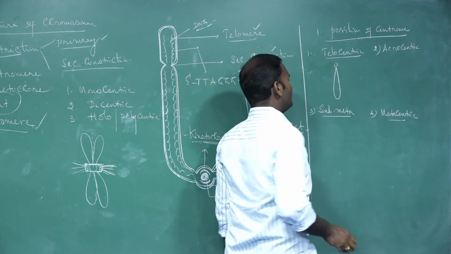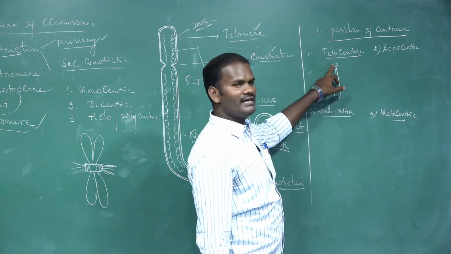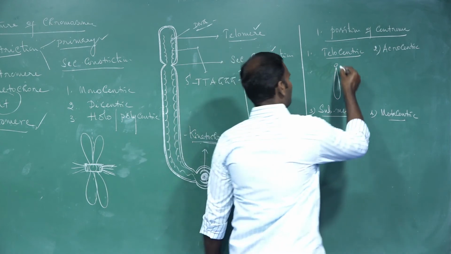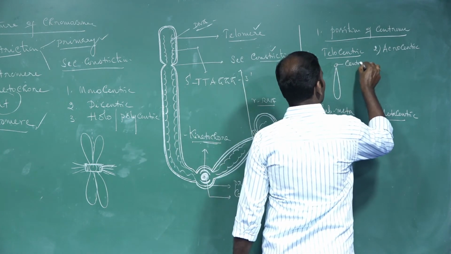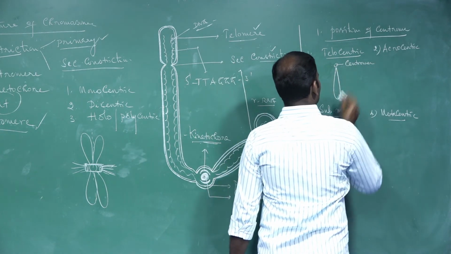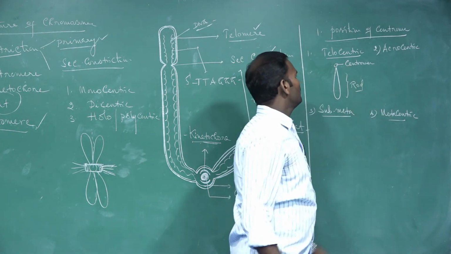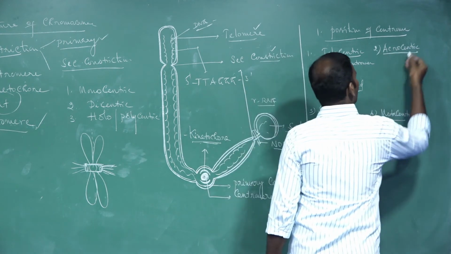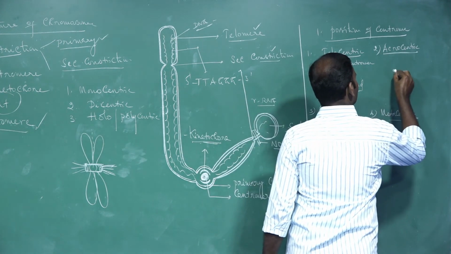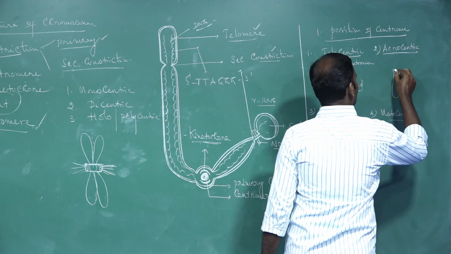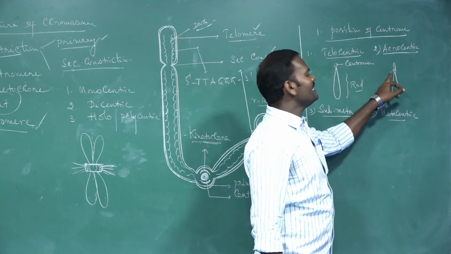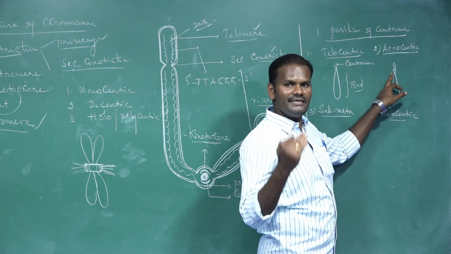The centromere is located at the end of the chromosome. So what is the shape? It is rod-shaped. The next, acrocentric: the centromere is located near the end, not at the end.